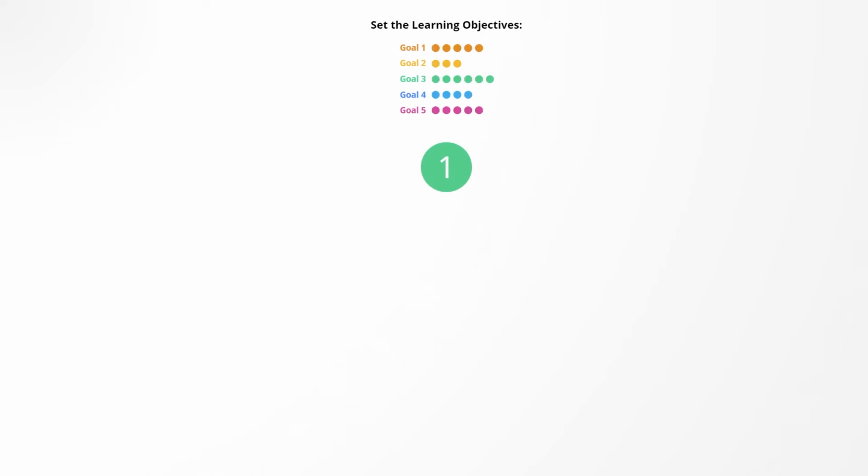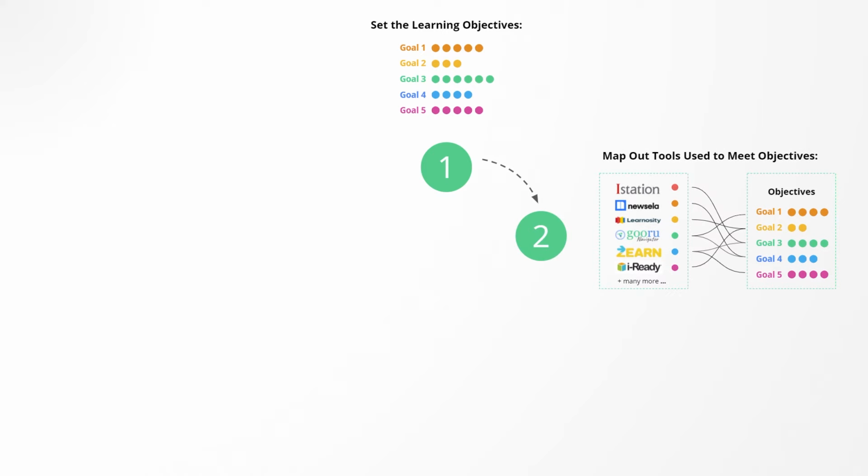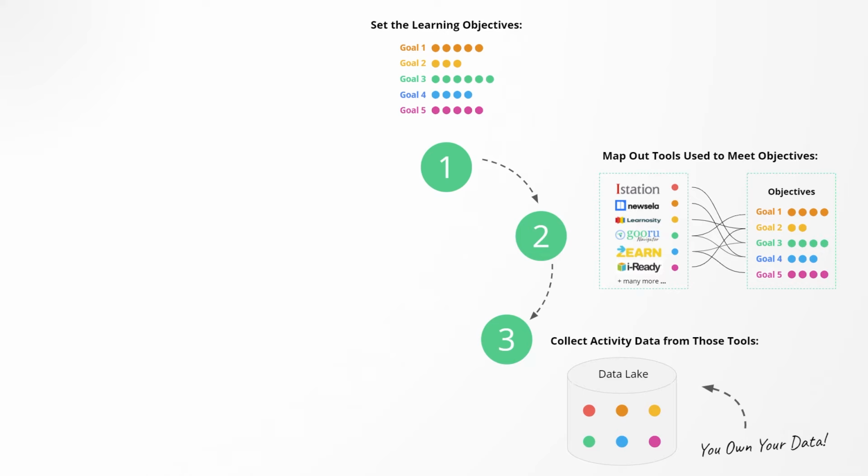Step 1. Set the learning objectives. For example, US school districts define goals for proficiency in core subjects, growth targets for their English language learners or learners with special needs, and teacher PD goals as part of the state accountability plans. Step 2. We map out tools used to meet these learning objectives, and this becomes your learning registry. Step 3. We then enable these learning registry tools to log activity stream data using standard protocols into a data lake that you own. This is a key unique feature that protects you and your learners' data.